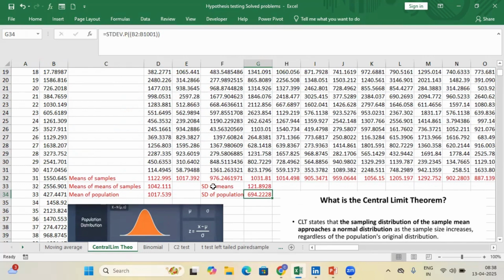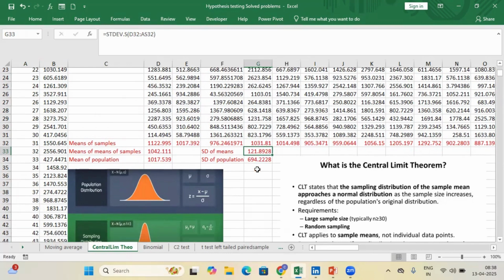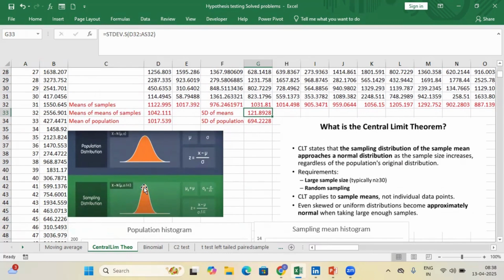population. Whereas when you take the standard deviation of the means of means, that is the means of the sampling distribution, that becomes a very narrow thing. That means the means and the values are almost together. So that is what.